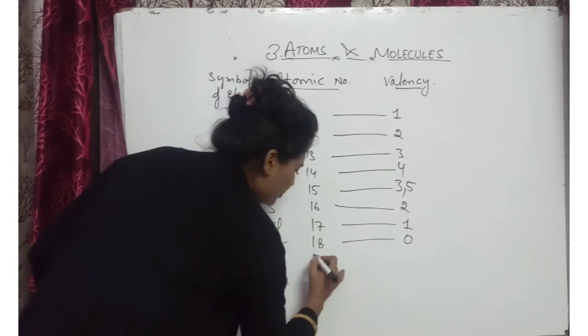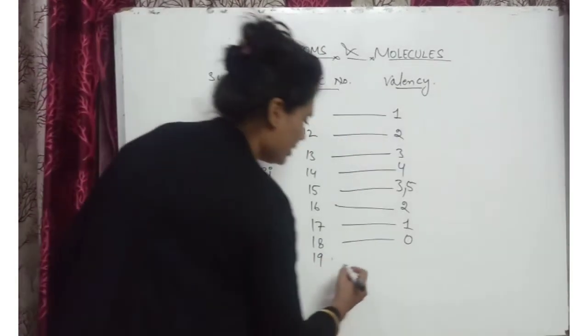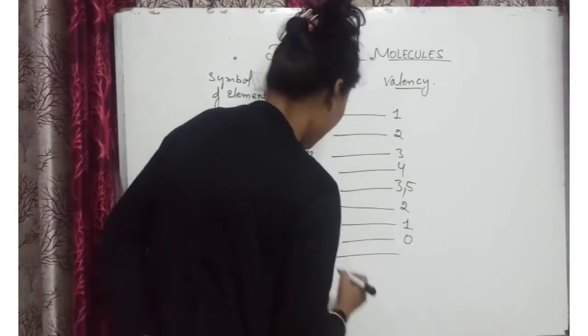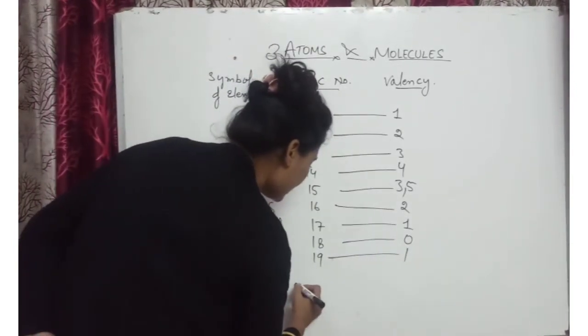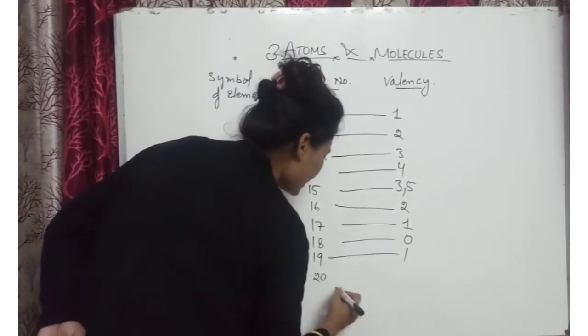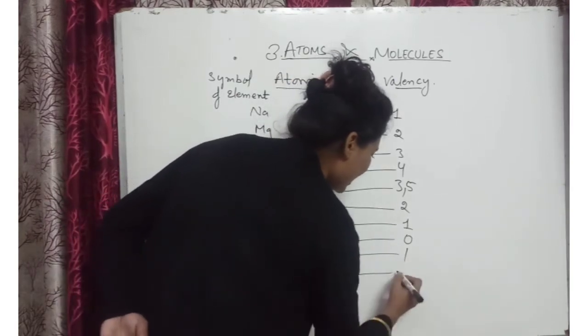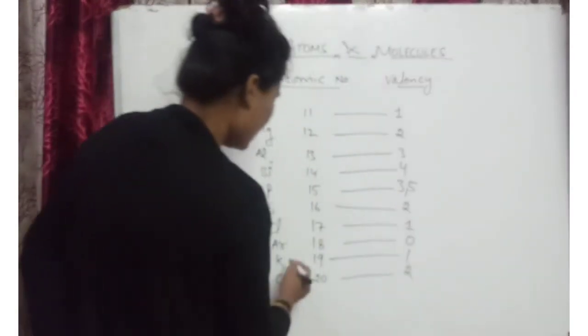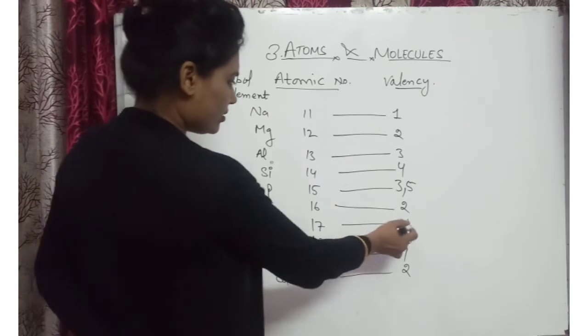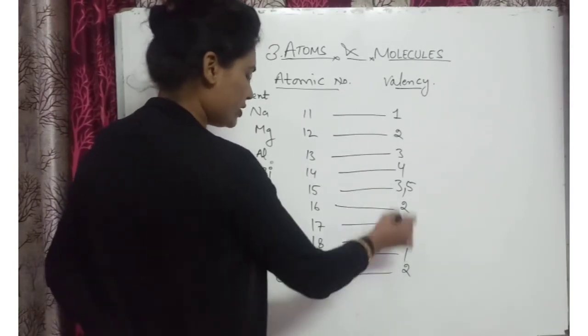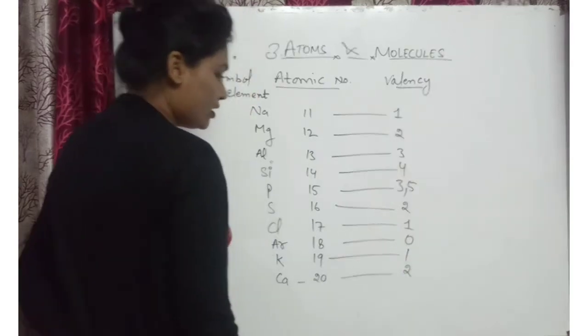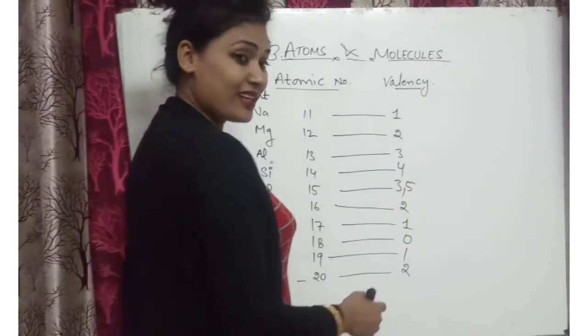So K, atomic number is 19, potassium 19 and its valency is 1. Okay, after 0 it will increase. Calcium 20 atomic number and its valency is 2. Now you can see that valency increases. So if you take the 21 scandium, it will increase to 3. So like that the valencies increase.